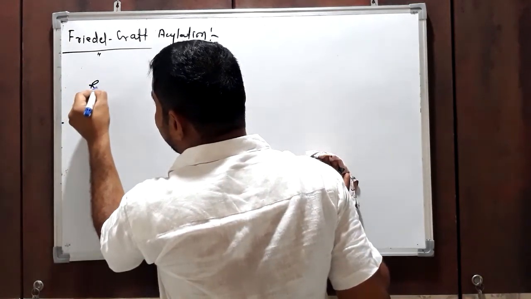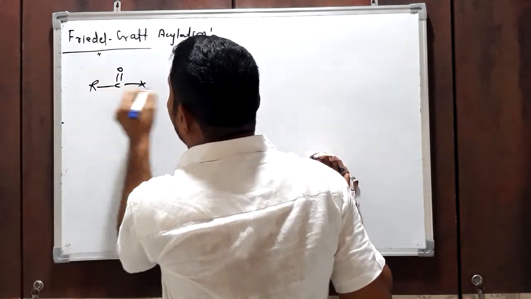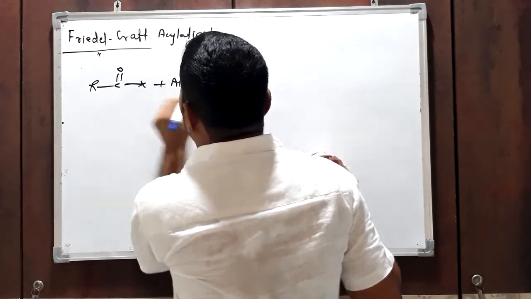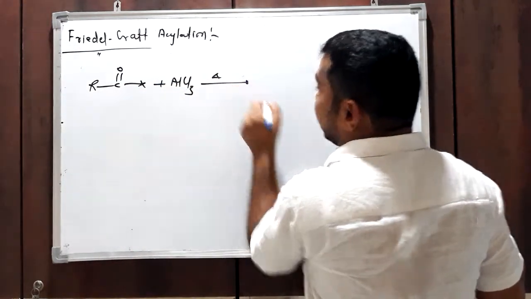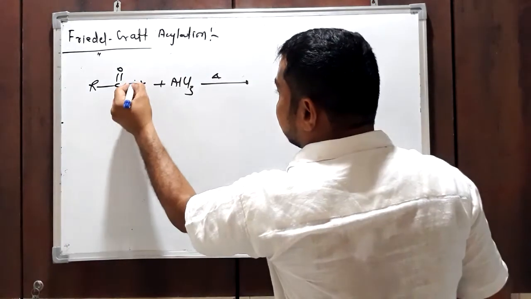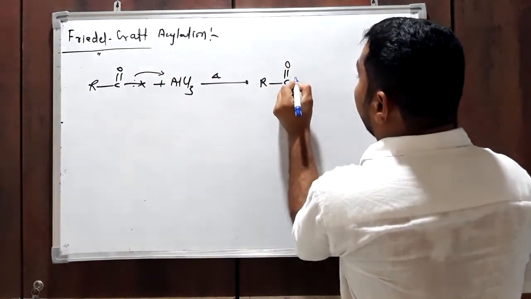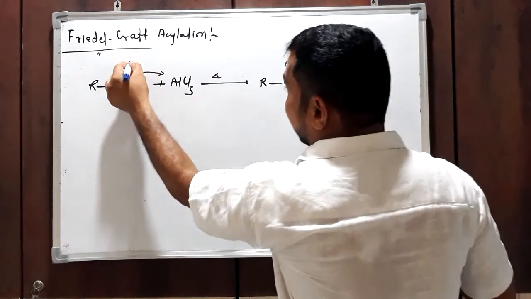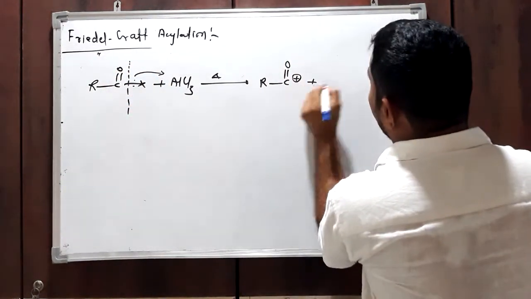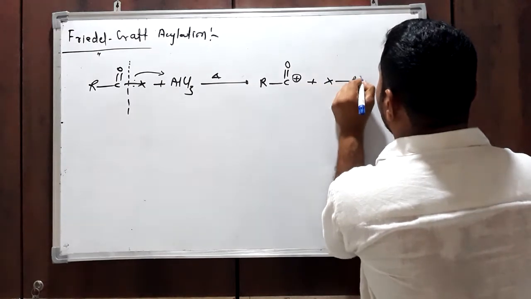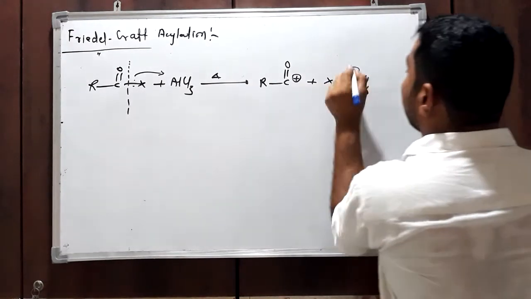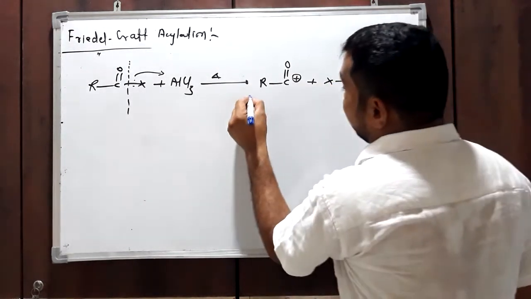Initially this acyl halide reacts with anhydrous AlCl3. You will get this type of carbocation. This bond will break heterolytically, and then X gets attached to AlCl3, negative sign. So this is the electrophile.